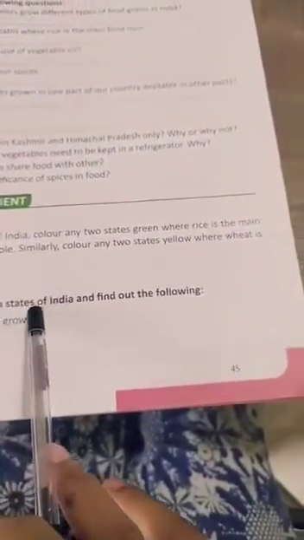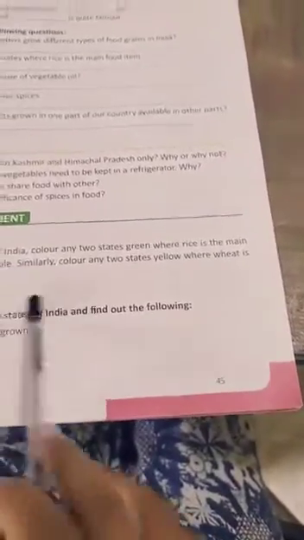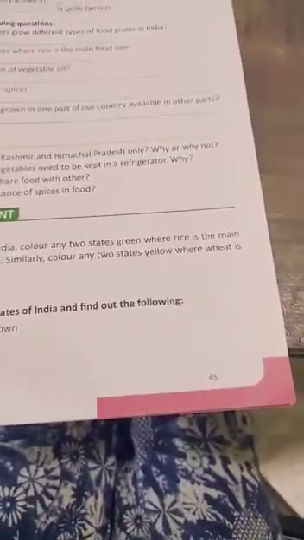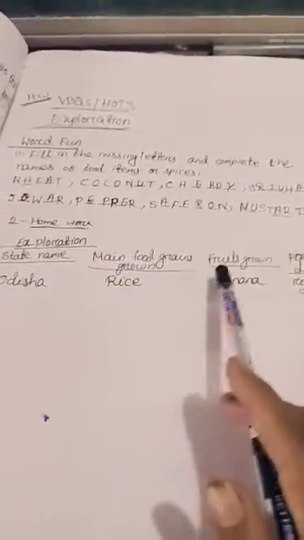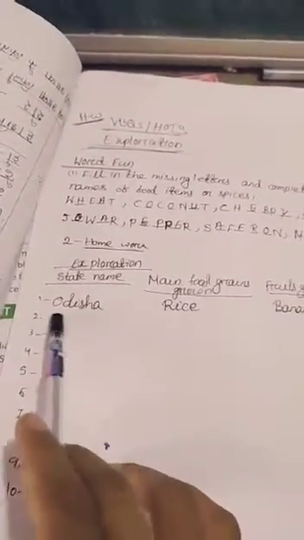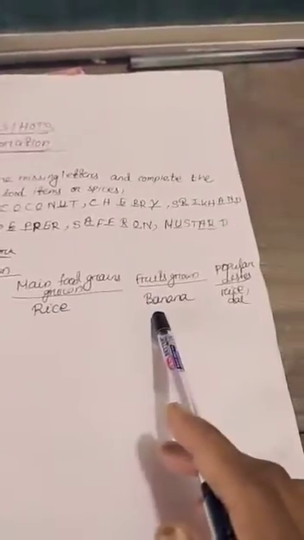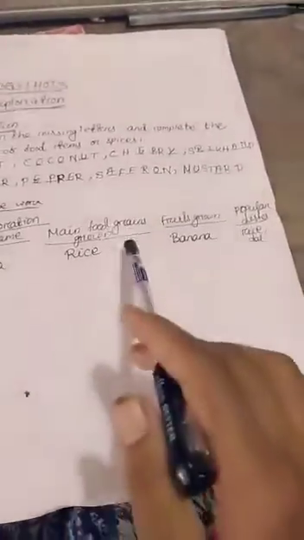Next, make a list of any 10 states of India and find out the following: main food grains. That means you should write 10 states' names and their main food grains grown, fruits grown and popular dishes. Like number 1, our state, Odisha. Main food grain grown is rice, fruit grown is banana and popular dish is rice and dal. You should write the other 9 states and about them.